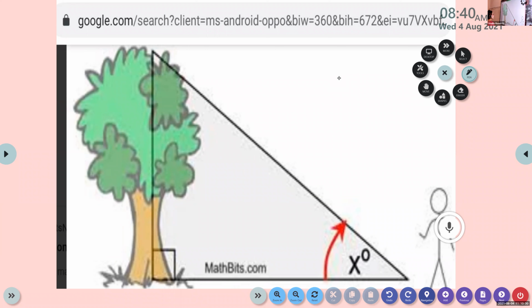Okay, for that we have to use these angles. This is a right angle, and the other two angles in a right triangle are acute angles. Based on these two acute angles, we define some trigonometric ratios.